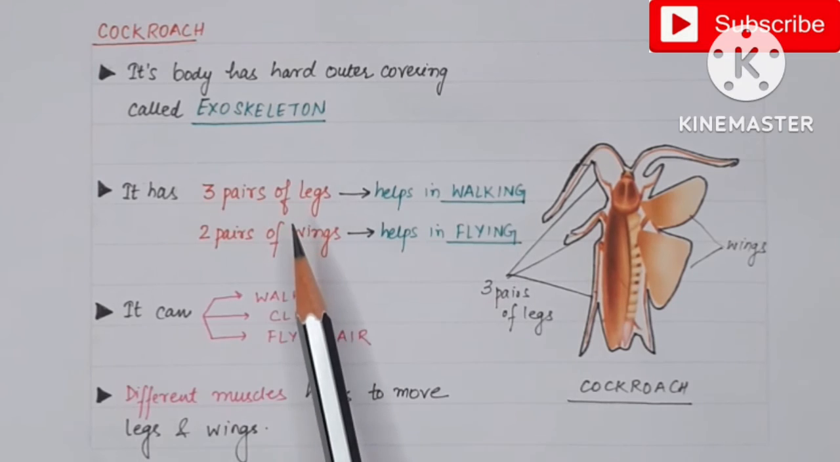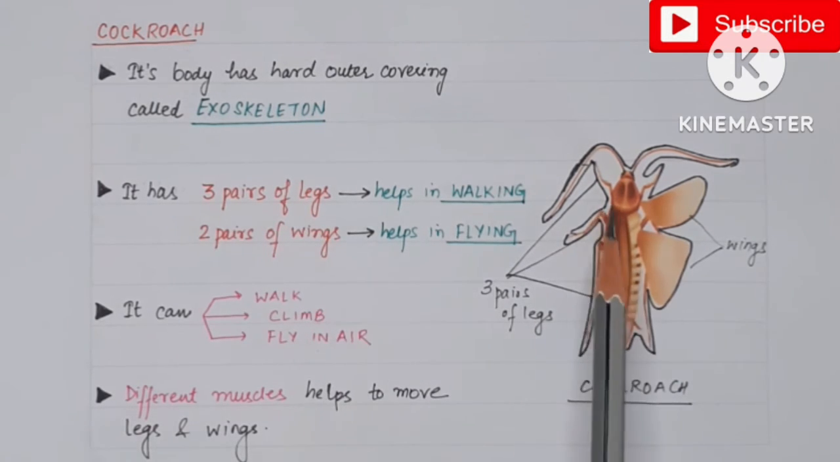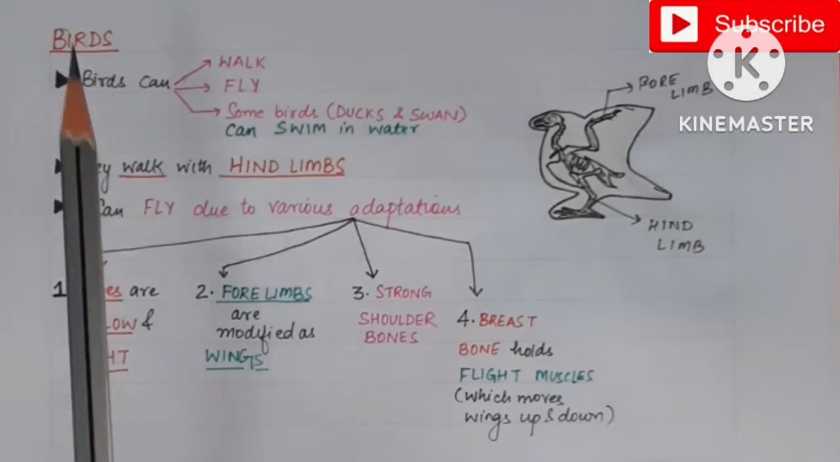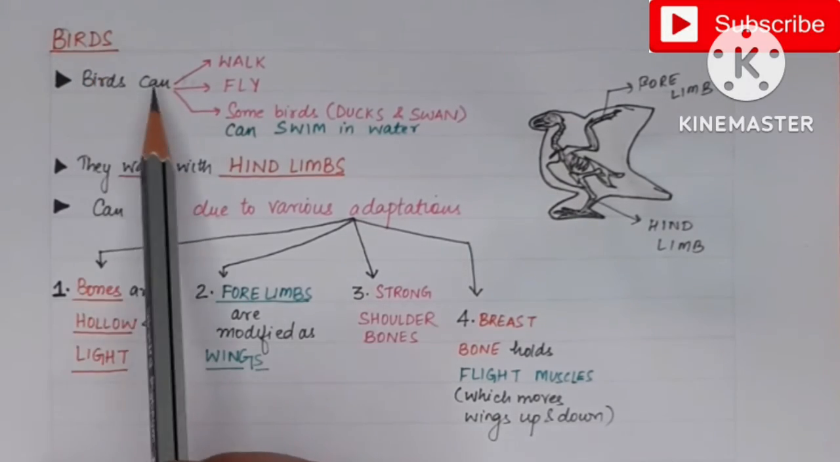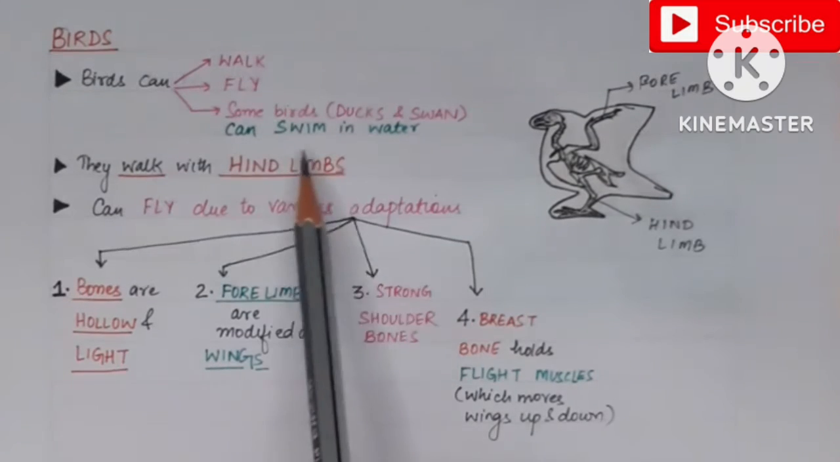So how is cockroach able to move its legs and the wings? Because there are different sets of muscles attached to the wings and legs. So contraction and relaxation of these muscles helps the cockroach to move its legs and the wings. Now next are the birds. Birds, they can walk, they can fly, and some birds like ducks and swan, they can swim in the water.